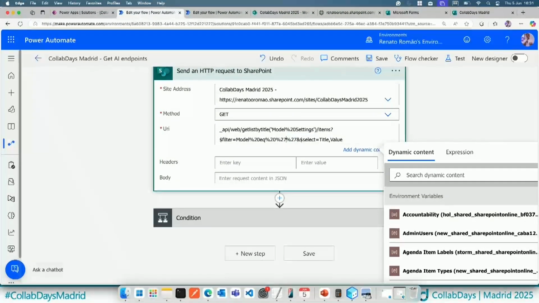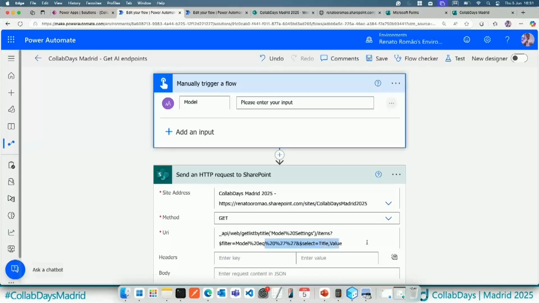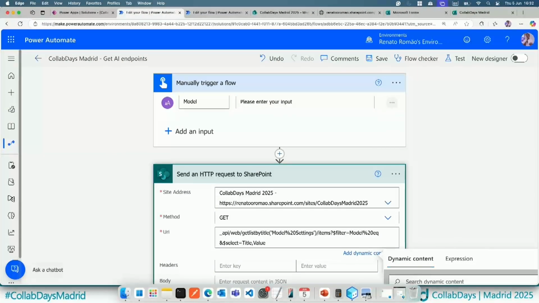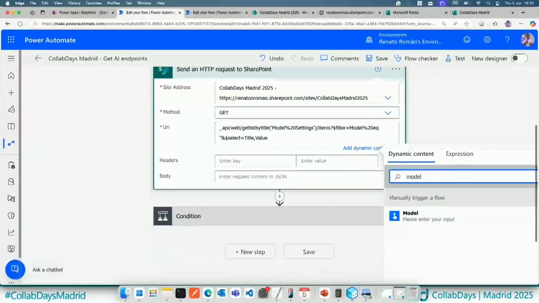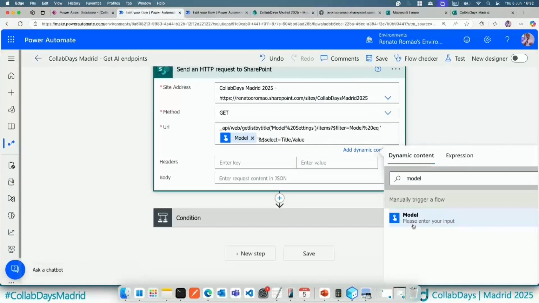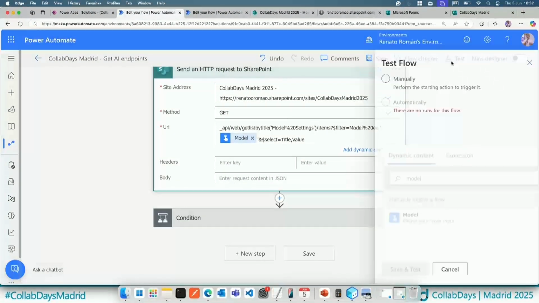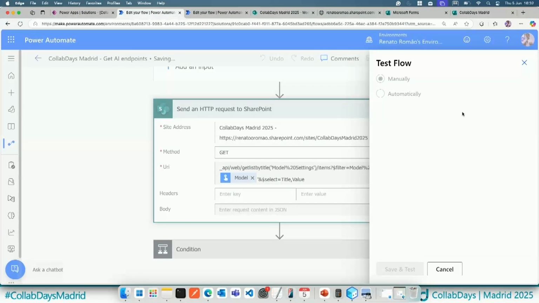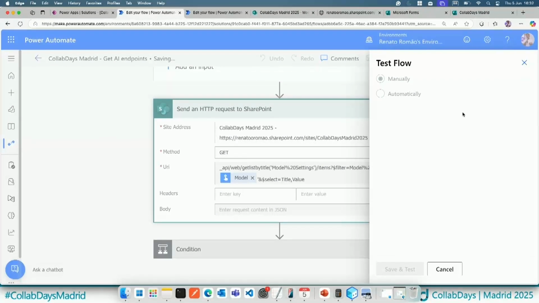So instead of using system prompt, I can retrieve this content from the trigger, for example. So let me go here, let me remove this space here to be better to see the information. So in this case, I can select the variable called model, the input from the end user. So in this case, I'm requesting this information to the SharePoint. By default, if I execute this action here, probably let me execute this action here first. By default, I'm not storing this output yet, but I'll change in a minute. So let me run manually.